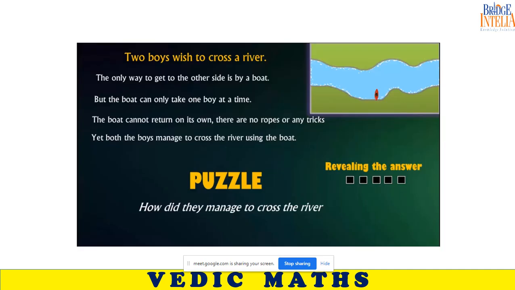Read this. Two boys wish to cross the river. The only way to get to the other side is by a boat, but the boat can only take one boy at a time. The boat cannot return on its own, and there are no ropes or any tricks. Yet both the boys manage to cross the river.